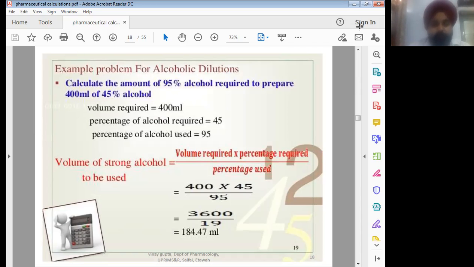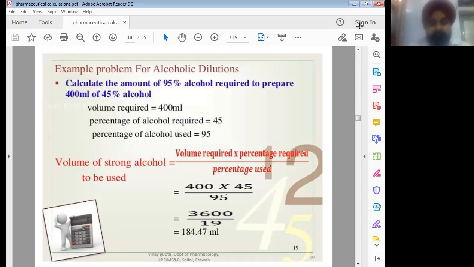You keep the volume of stronger alcohol multiplied with the percentage used on one side. This should be equal to volume required multiplied by percentage required. Percentage required and volume required are for the particular alcohol which you want to make from this strong alcohol.